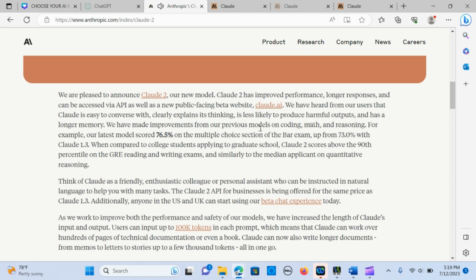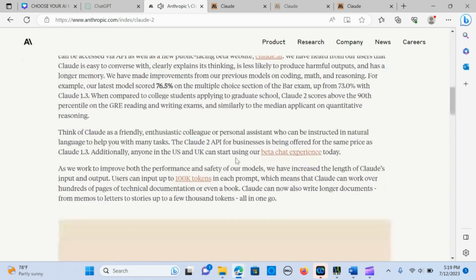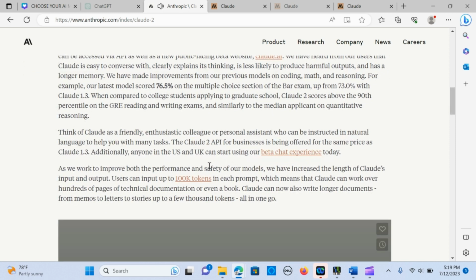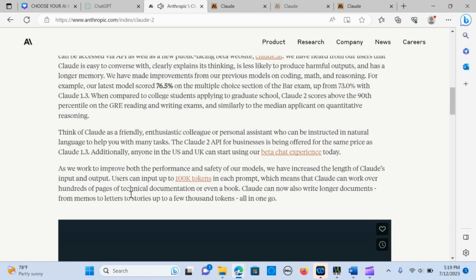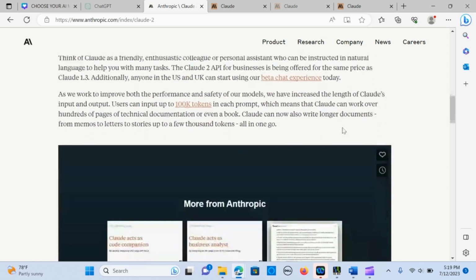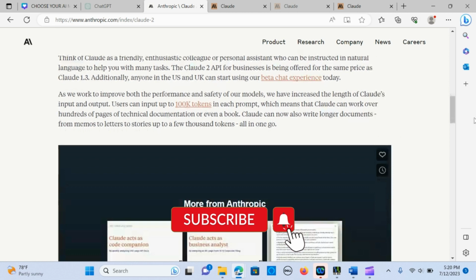Okay, and so you can see that the good thing is users can input up to 100K tokens in each prompt, which means that Cloudy can work over hundreds of pages or even a book. That makes it so awesome. So as of now, it is only limited to the US and the UK countries. All right, so I hope it's going to spread worldwide very soon.